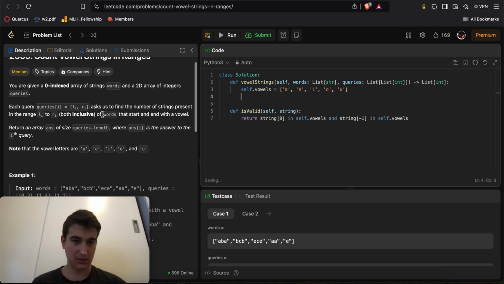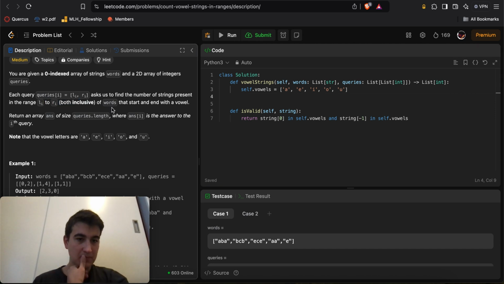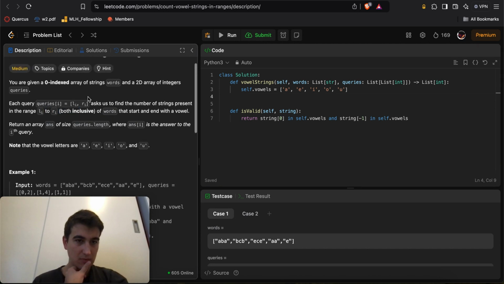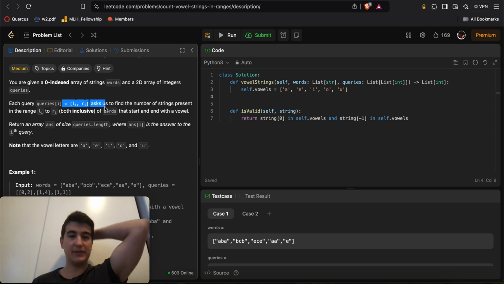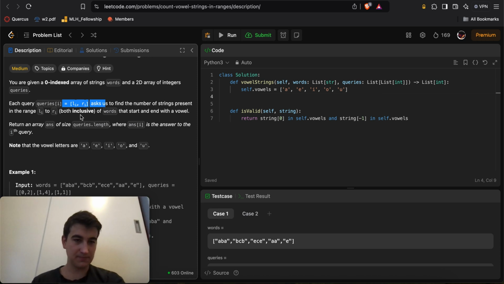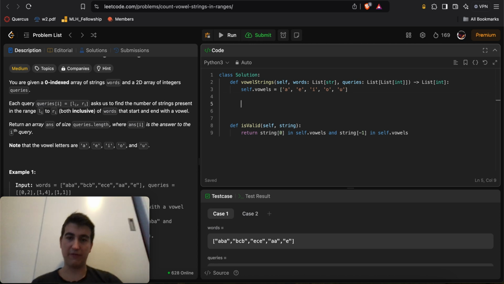Cool. And, okay. Both inclusive. Okay, for something like this, we can just do prefix sums, right? If I count from index 0 to I the number of strings that are valid, then it's like, okay, so if we do something like prefix sums, so here, let's do prefix sums is equal to this.